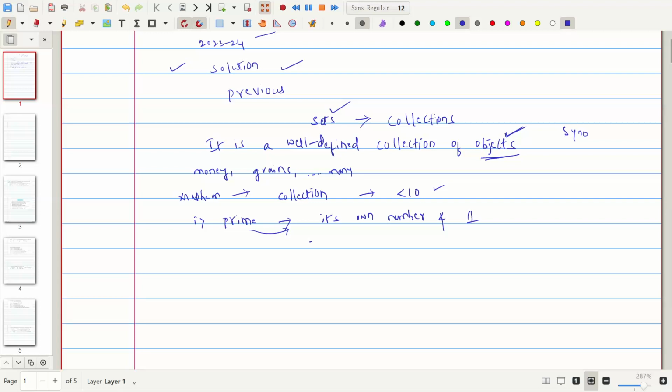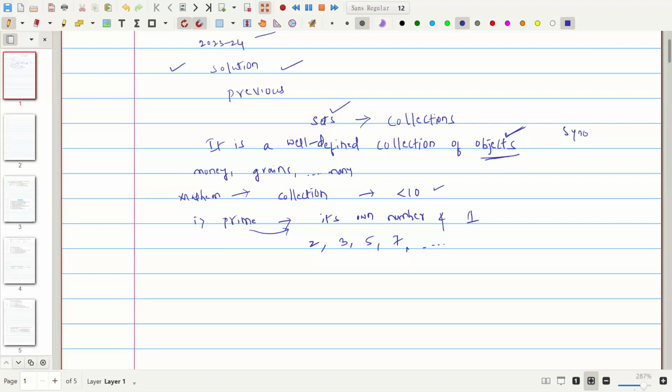Here 2 is a prime number, divisible only by 2 and by 1. Next is 3, which is also not divisible by any other number. 4 is divisible by 2, so 4 is not a prime number. So 2, 3, 5, 7 are prime; 8 is not a prime number, and 9 is divisible by 3. Likewise we can write any number of prime numbers.